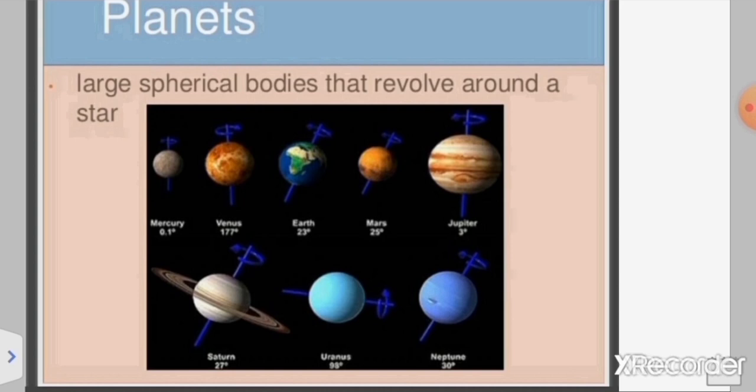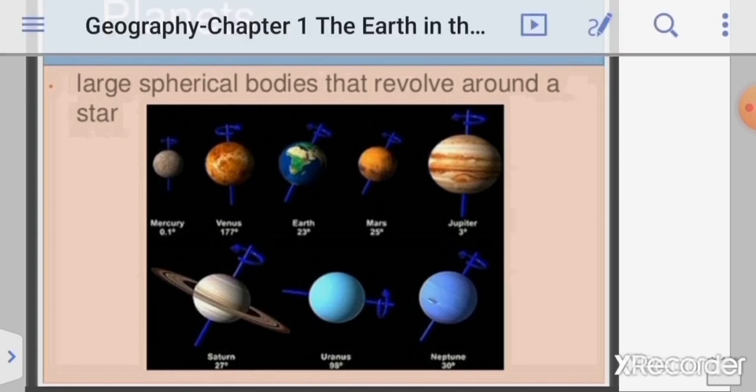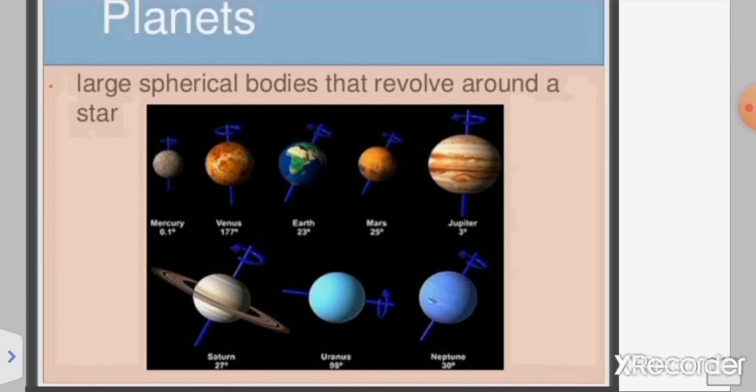Like M stands for Mercury, then V for Venus, E for Earth, M for Mars, J for Jupiter, S for Saturn, U for Uranus, and N for Neptune. So this is the way to remember the sequence of the planets in the solar system.